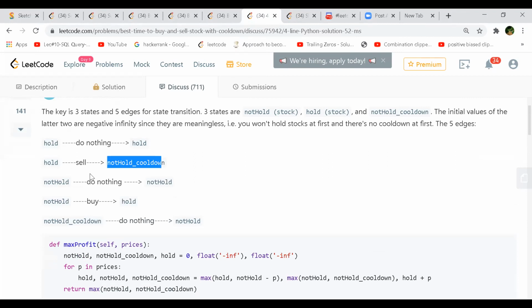Because after one transaction you do not hold anything, it should be cooldown. We don't hold anything after we sell, and again we have a cooldown period.